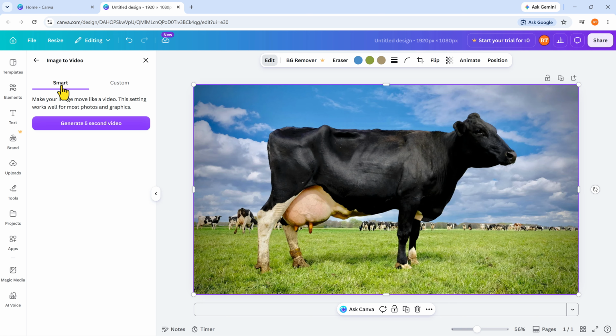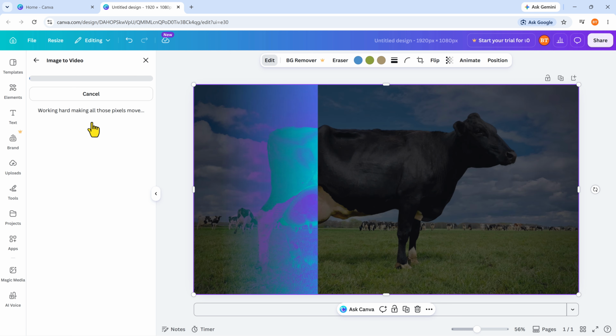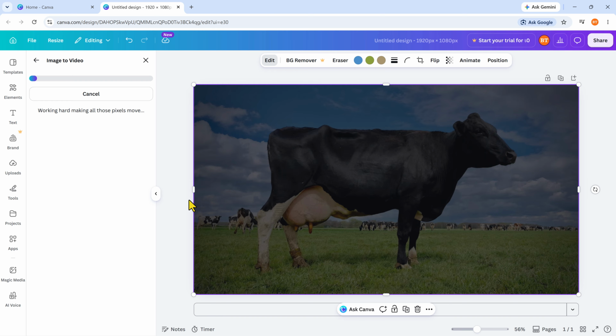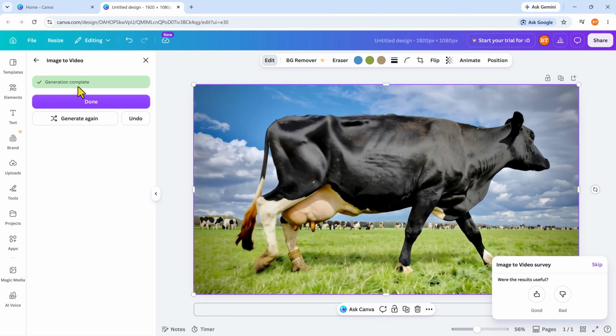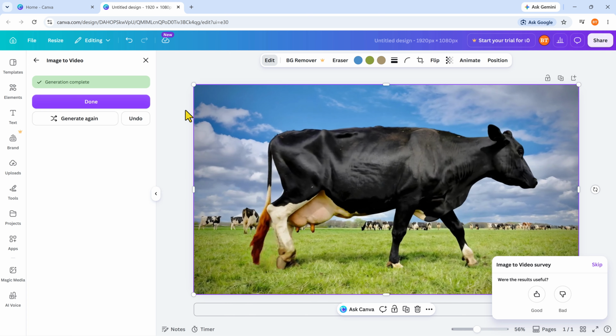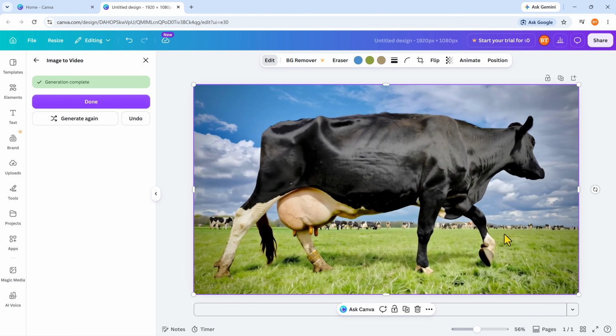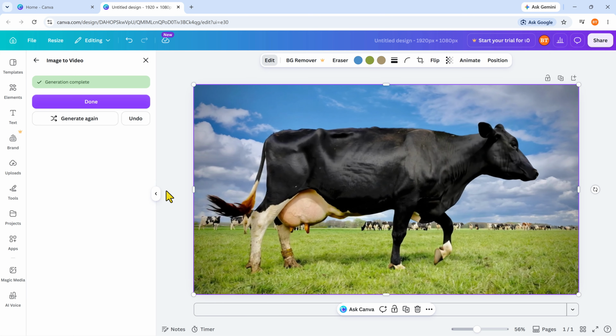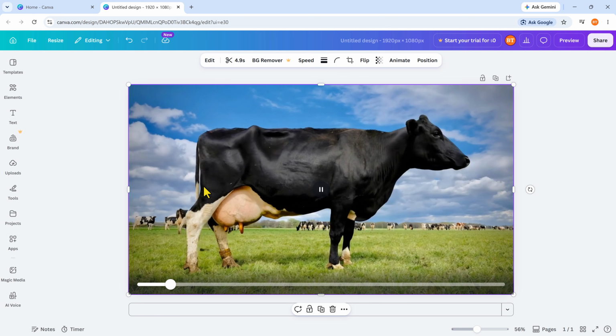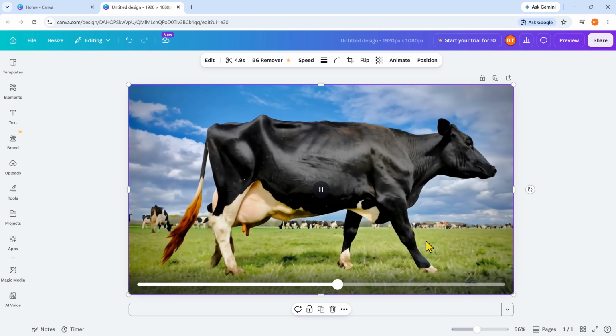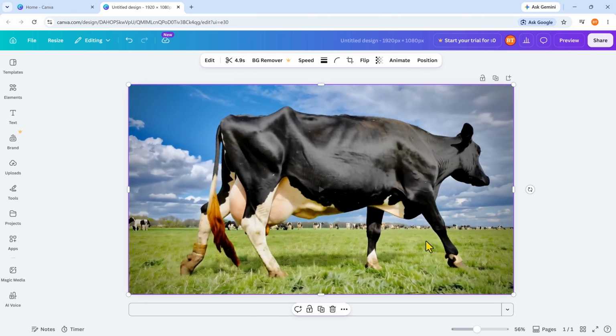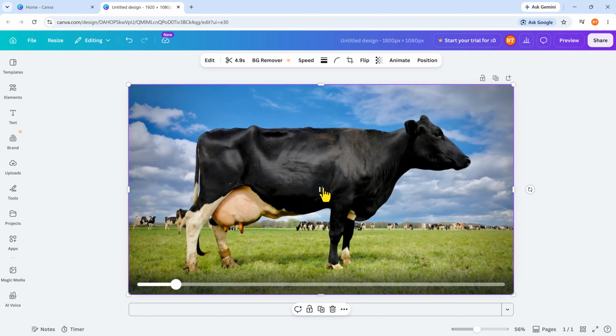Okay, I'm going to select smart and here you can see if you click this button, it will make a 5-second video. Just click here and here the process is going on. You will get a 5-second video based on this image. Okay, here you can see generation complete. That's great. Now we have got a video. That video is perfect. I'm going to minimize this. And here is our video. You can see. Wow, it's real. It looks real. Just play here.